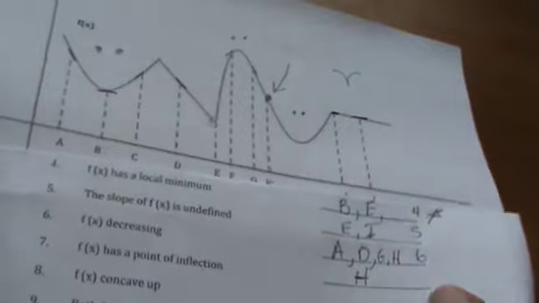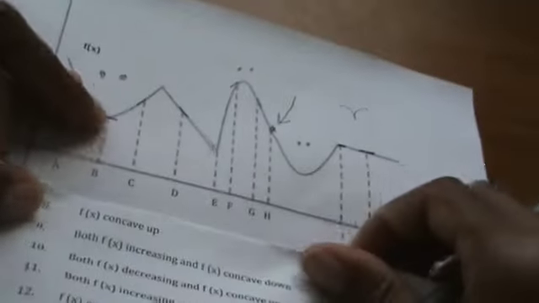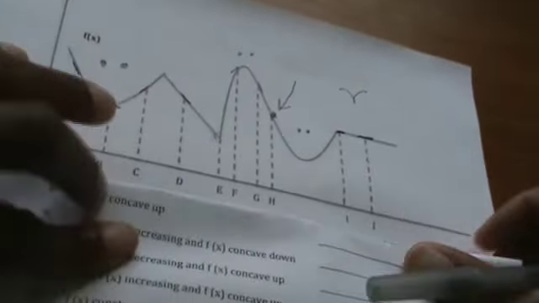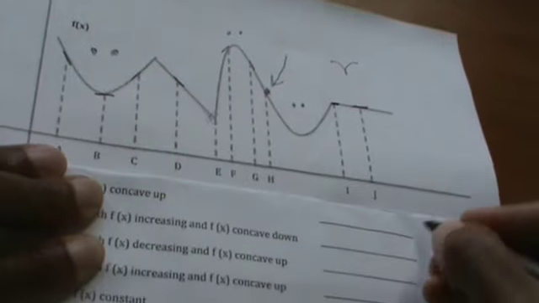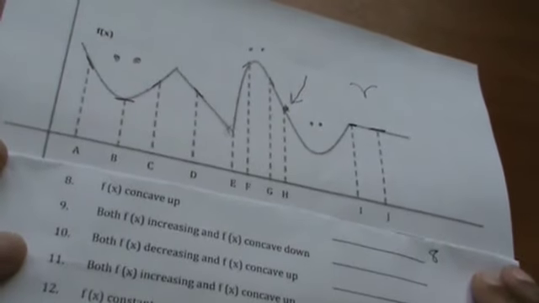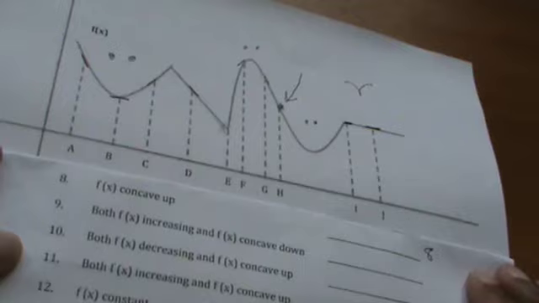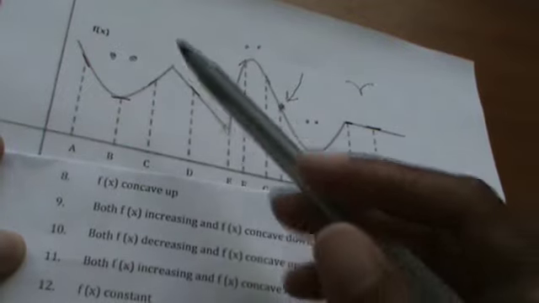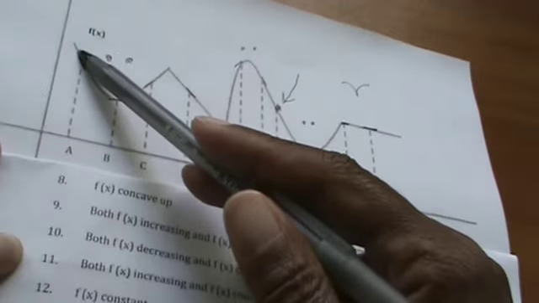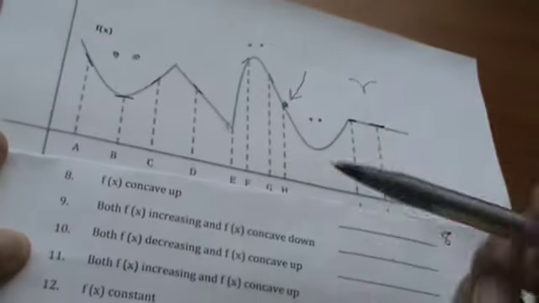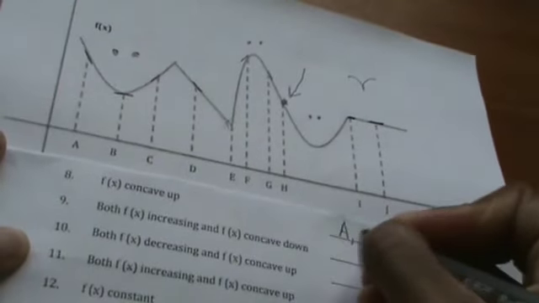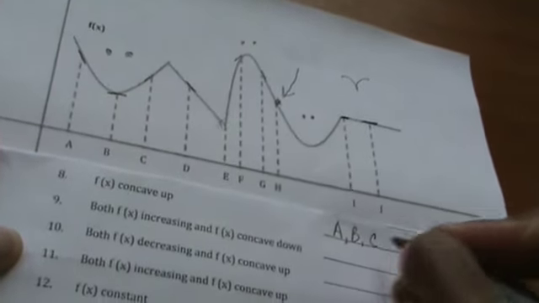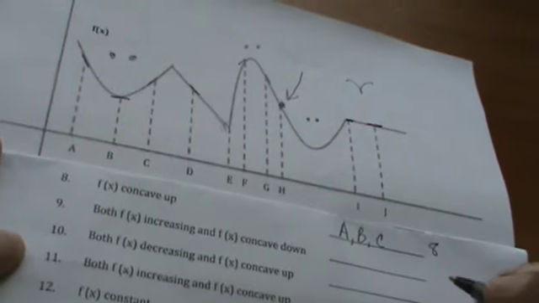Okay, so 8 says, where's your function? Let me fold this up, make it a little bit closer. All right, so this one's number 8. 8 says, where's your function concave up? So where is it smiling? So your function is concave up at A and B and C. Those are the main points.